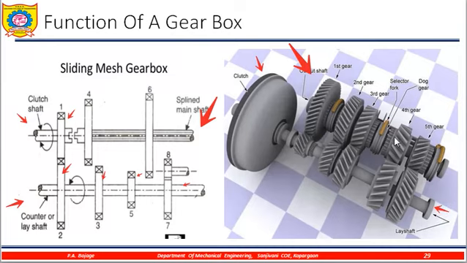So with the help of this dog gear, which you can also call the selector fork, you can clearly engage and disengage the gears. This is the first gear, this is the second gear, the third gear, the fourth gear, and the top gear, that is the fifth gear. Likewise, with the help of the selector fork arrangement, you can change the gearing.